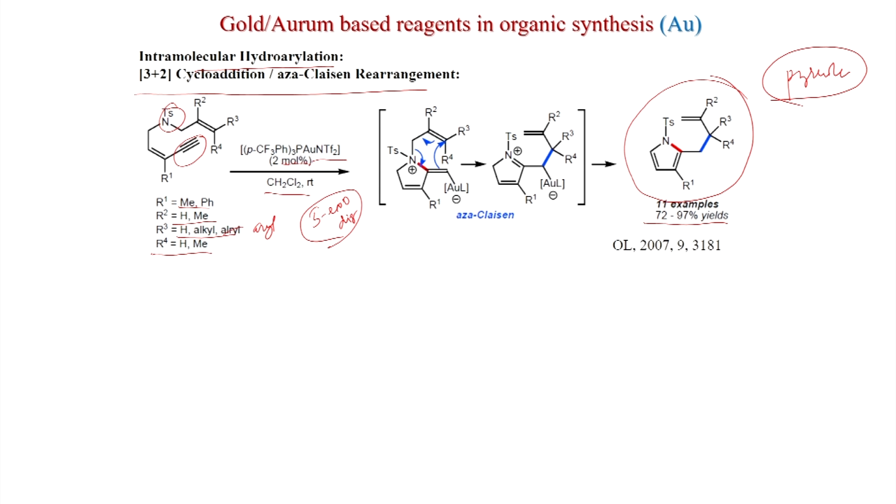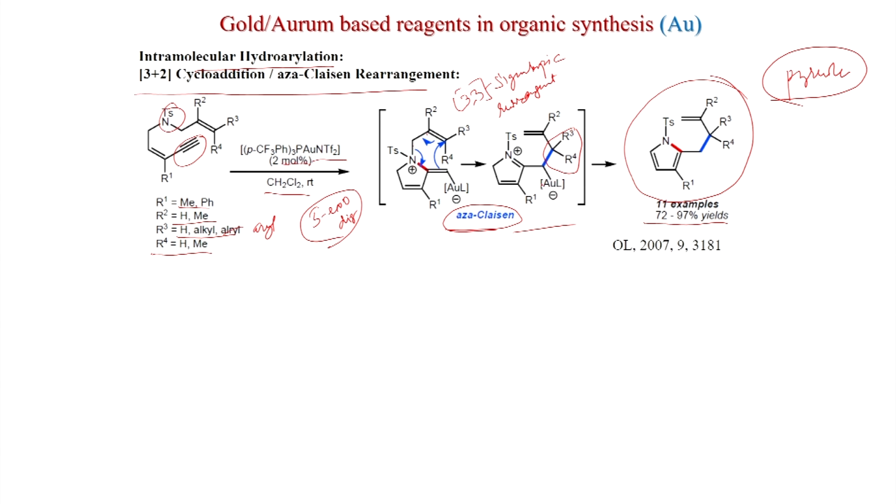And after that, a Claisen rearrangement takes place, because you can see this is nicely fitted: 1, 2, 3, 1, 2, 3. So, 3 atoms are present. That is suitable for the rearrangement. This is the aza-Claisen rearrangement, a 3,3-sigmatropic rearrangement, and after the rearrangement you get the iminium ion, and the double bond is formed here, and R3 R4 is here, a newly generated quaternary center.